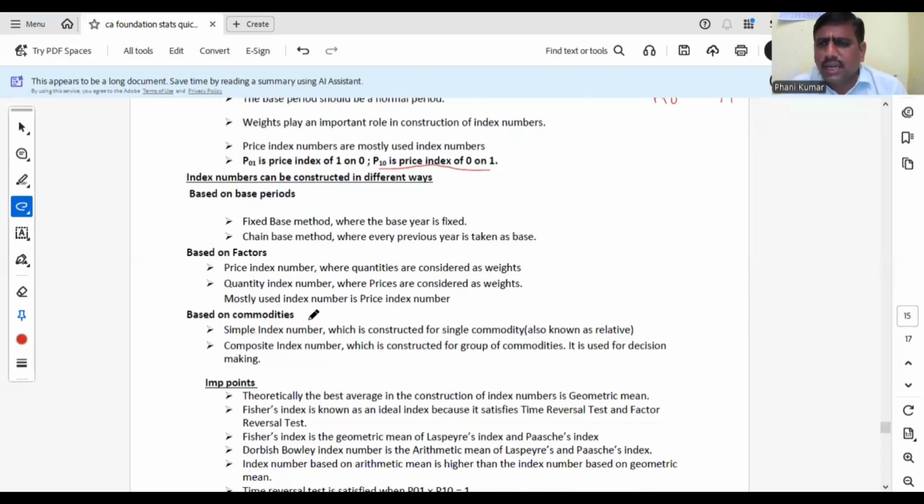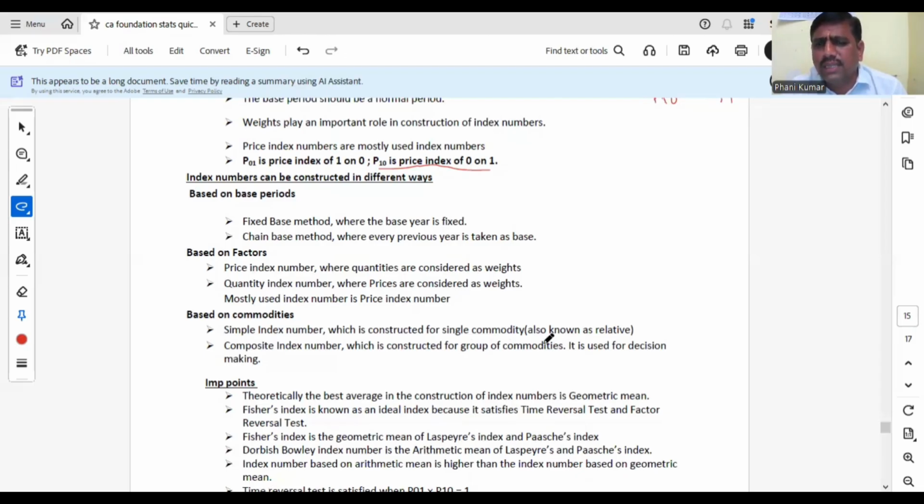Based on commodities, very important. If you have only a single commodity and you are measuring the changes in that commodity only, that index number is known as simple index number. That means an index number which is constructed for a single commodity is known as simple index, or it is also known as relative. Price relative means we are measuring the change of price of a single commodity for current year and base year: P1 by P0 into 100, price relative. Quantity relative, Q1 by Q0 into 100.